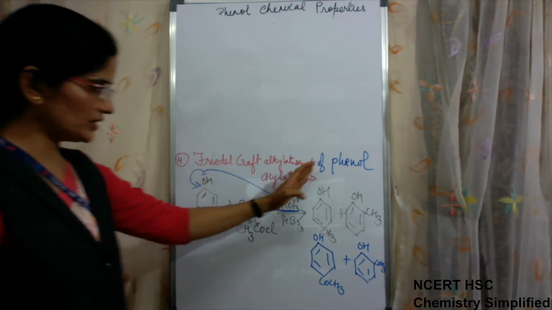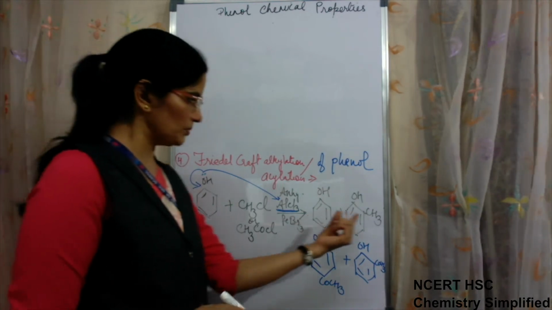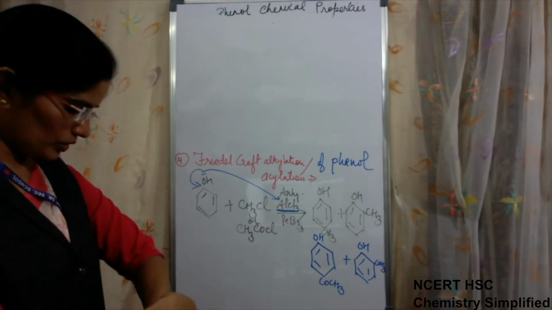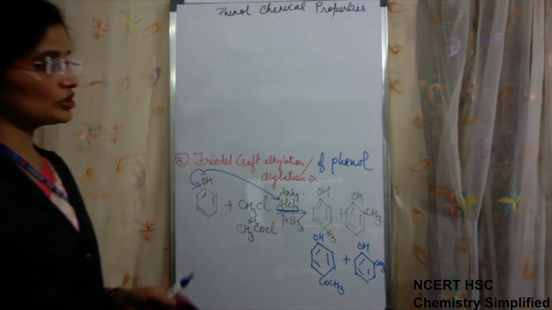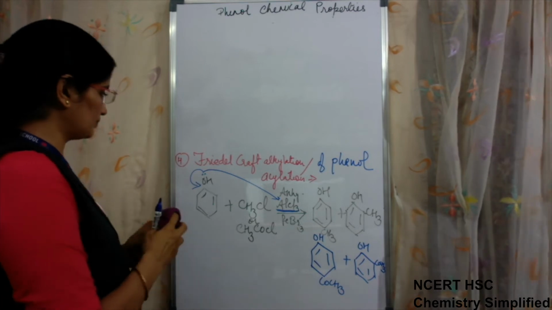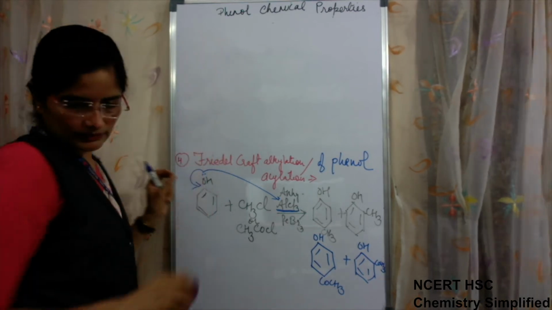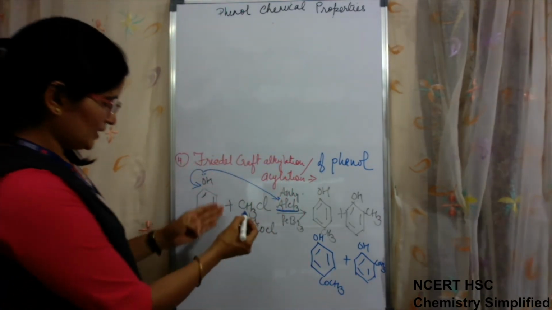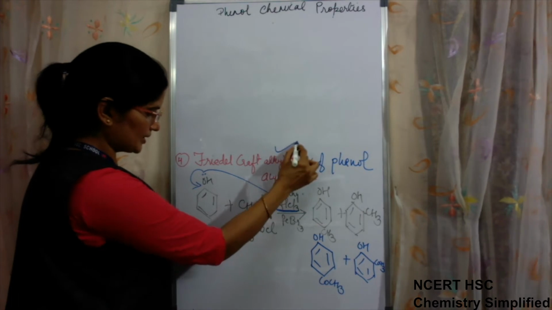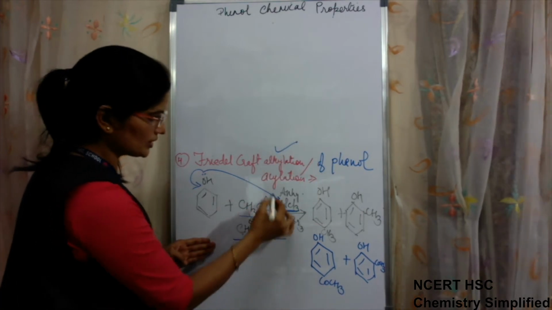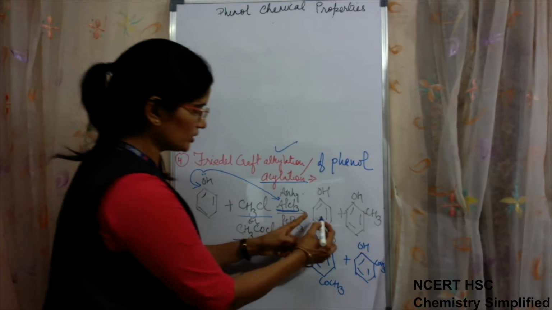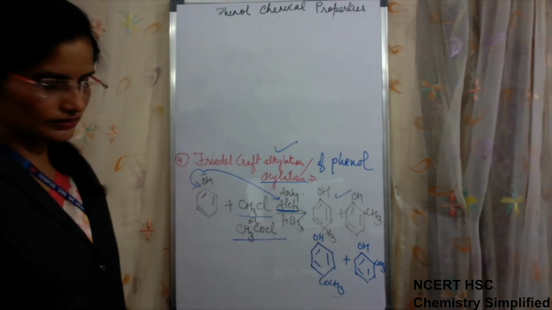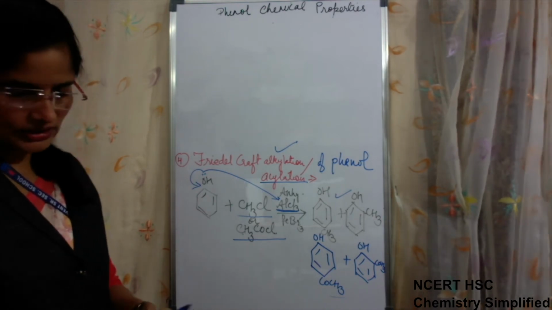Okay, but the reaction takes place and the products are formed, major, minor. This is all about the electrophilic substitution reactions of phenol. See, if we are using CH3Cl, it is alkylation. If we are using CH3COCl, then it is acylation. The upper product is for alkylation, the lower ones are for acylation. Okay?